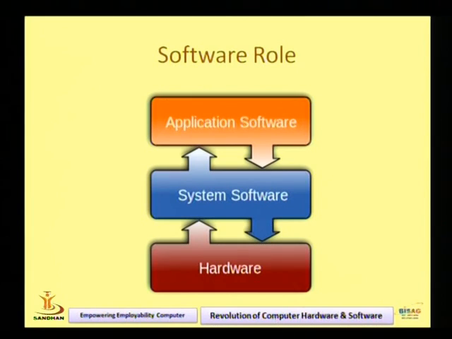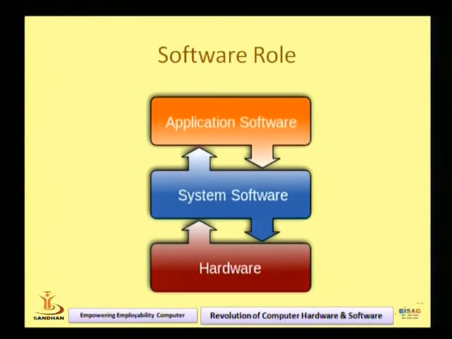So hardware devices and software programs reciprocate. If the software is not available, then the hardware device is not going to be used. If we want to use the hardware device, the software is required. So the operating system is also software. So there are two types of software: system software and application software.